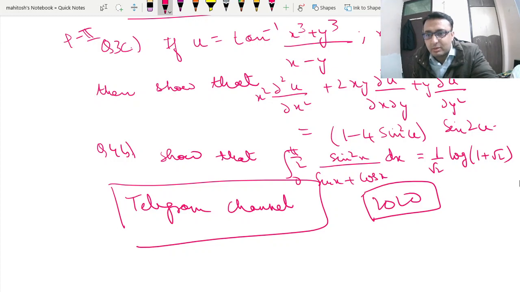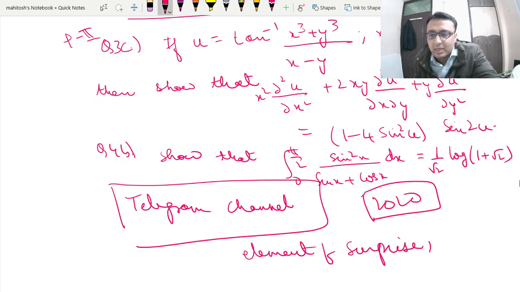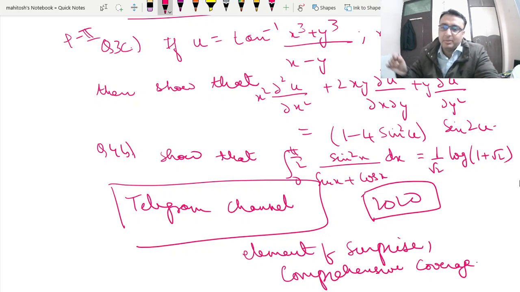And people who have taken our test series in 2020 found that it was a bit tough because we thought that questions this year may not be on very predictable lines. There may be some element of surprise, so we kept an element of surprise in our test, and comprehensive coverage of syllabus. We gave questions from almost everywhere, and we corrected the paper right in time. We were providing them regular feedback. There was a one-to-one contact point. There were a lot of discussions happening regarding how to reduce errors, and what was already vouched in the test series.